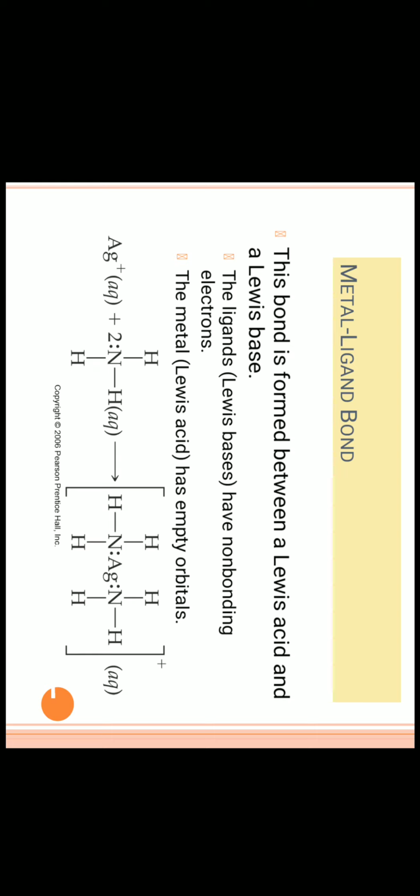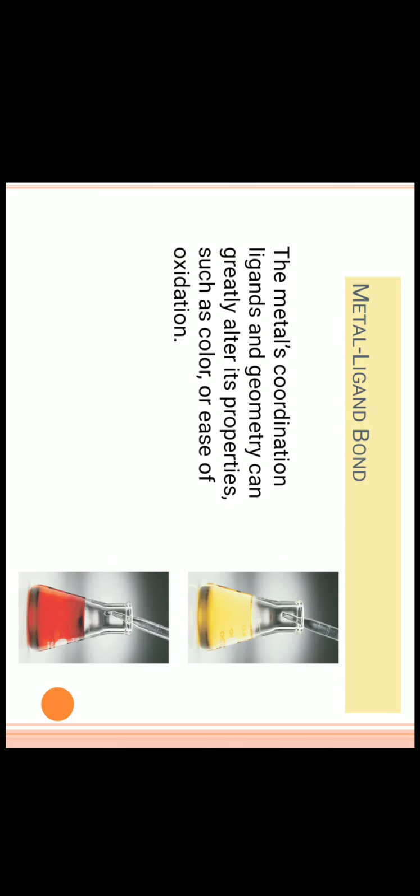See the example. Silver ion in aqueous solution is added to the ammonia molecule, 2NH3, in which nitrogen donates a lone pair of electrons to the silver metal having empty orbitals. There is the formation of Ag(NH3)2. This is a complex. The metal's coordination, ligand and the geometry can greatly alter properties such as colors and oxidation.